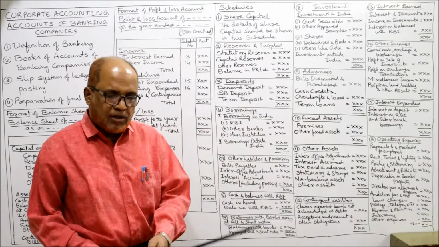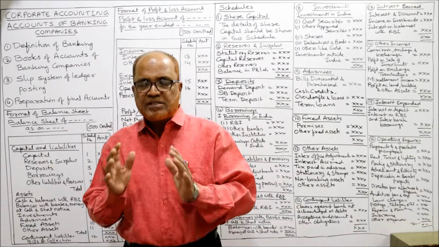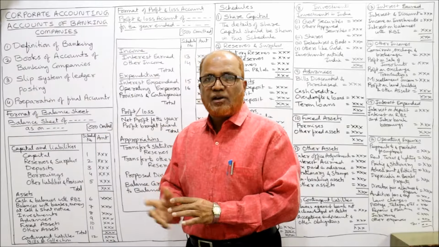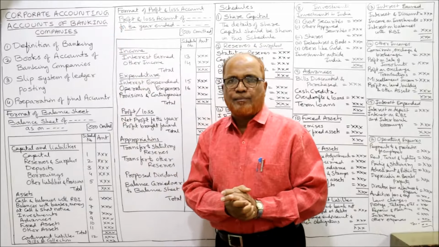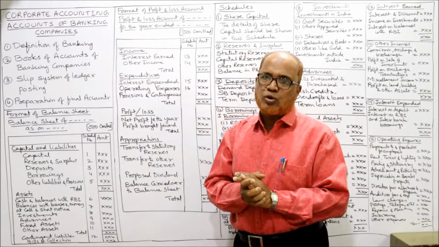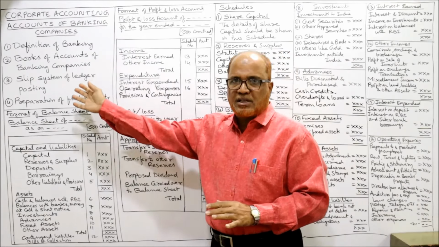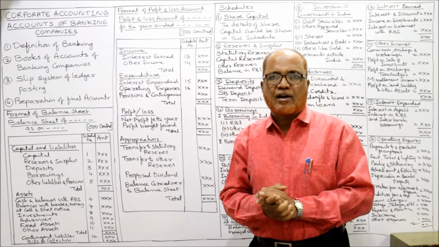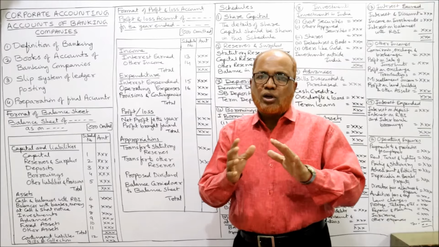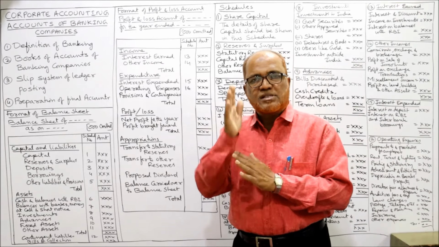Schedule number 16. So I'll conclude this video, but just by having a recap of all the points we have discussed. We have discussed the definition of banking. We have discussed the books of accounts to be maintained, slip system of ledger posting. These 3 concepts we have seen. Then preparation of final accounts. Final accounts consist of profit and loss account and balance sheet. The new format has been prescribed by RBI since 1992.